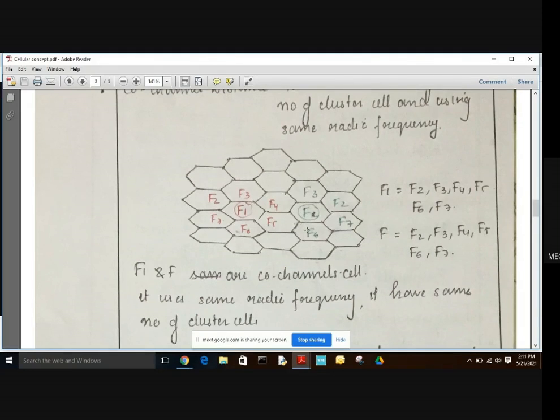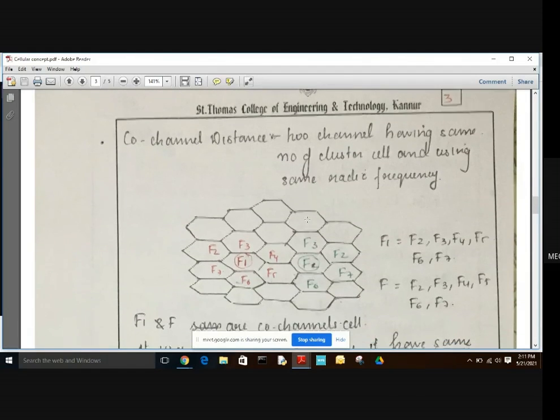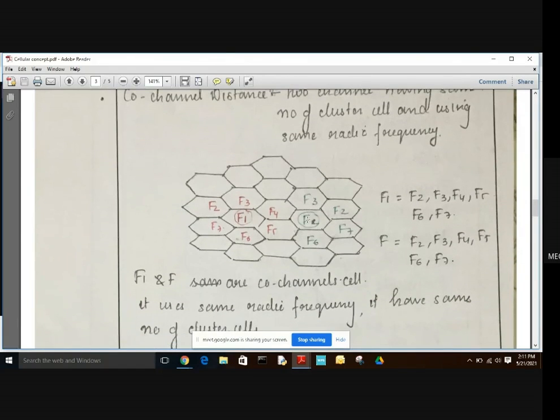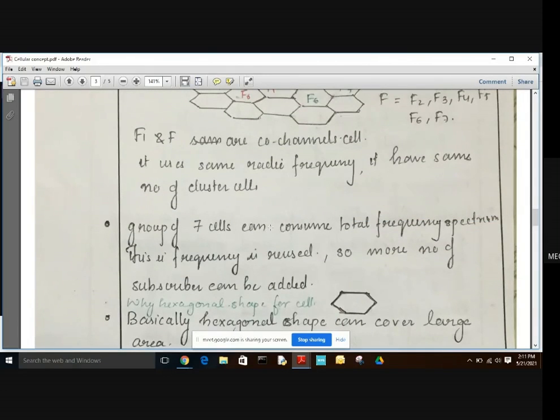These are said to be co-channel cells because they use the same radio frequency and consist of the same number of cells, like 7. Here it has 7 cells, and this cluster also has 7 cells. So the total number of cells in both clusters is equal and they use the same radio frequencies, F1, F2 up to F6, F7. So co-channel cells are two cells in clusters having the same number of cells and using the same radio frequency, and the distance between the two co-channel cells is the co-channel distance. A group of 7 cells can consume the total frequency spectrum. So this frequency is reused.